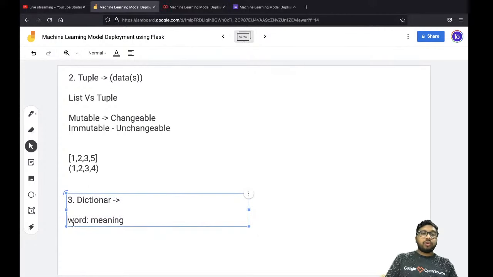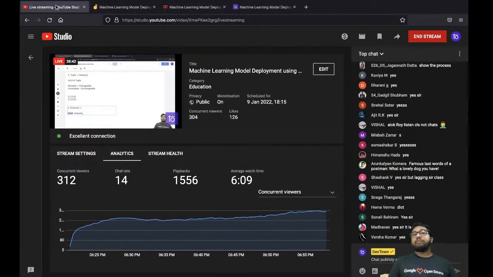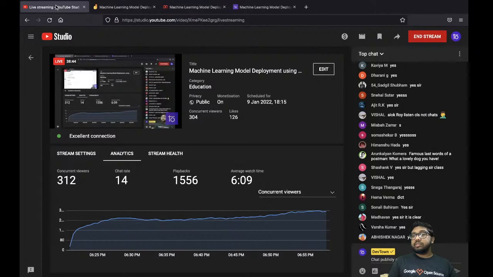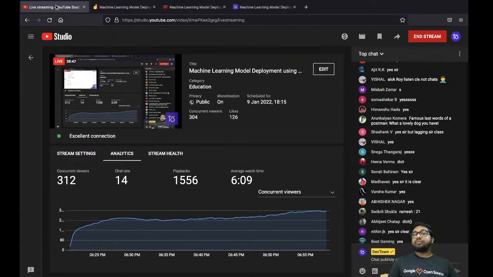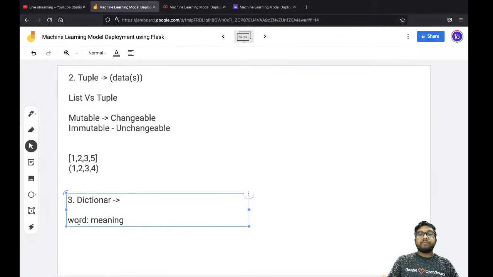You have a word, and you use the dictionary to find the meaning of the word. You will never use a dictionary to find the word when you have the meaning. You always use the dictionary to find the meaning of the word, and the dictionary follows this pattern, word and meaning. In Python, it is exactly the same way. The word is known as the key and the meaning is known as the value.